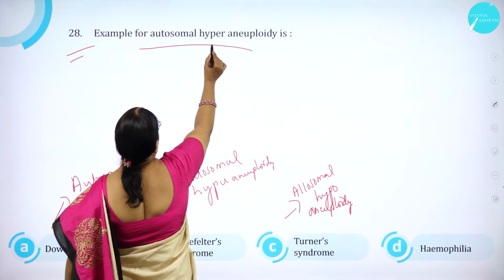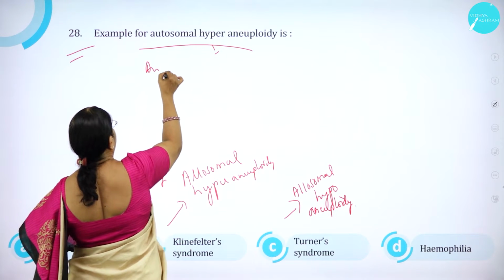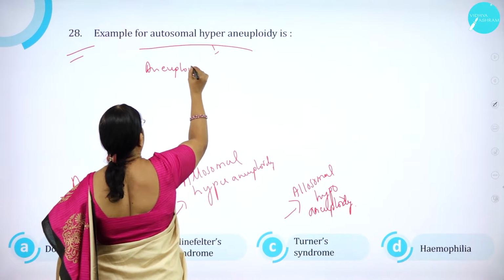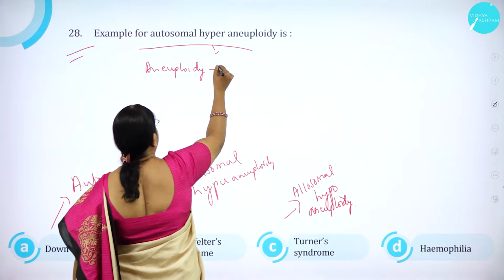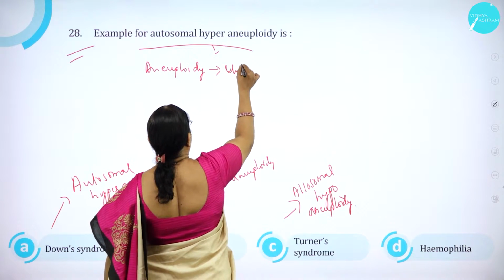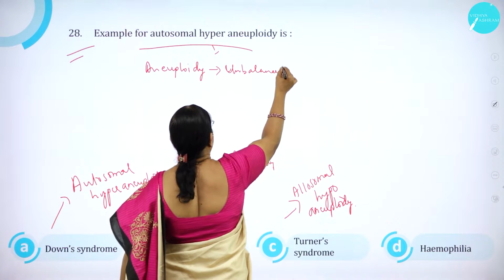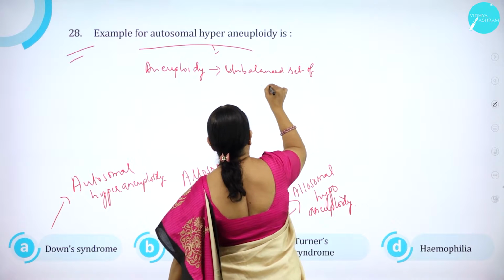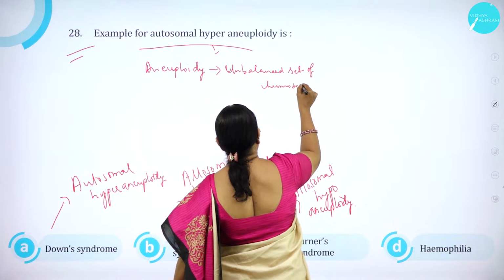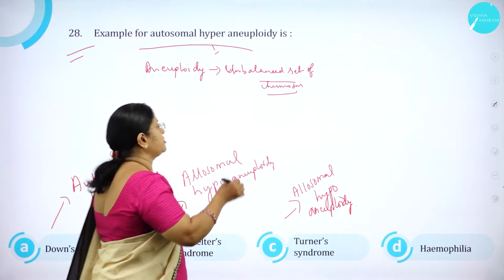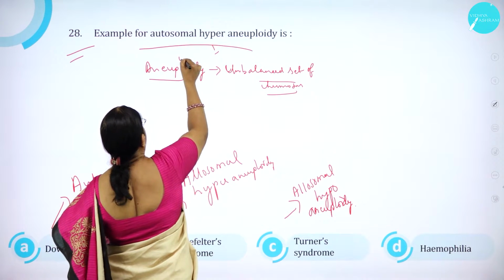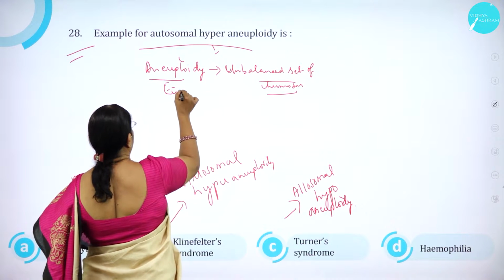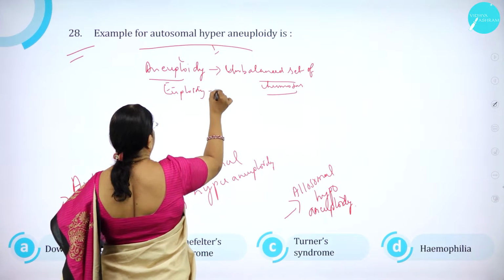Example for autosomal hyperaneuploidy. What do you mean by aneuploidy? Aneuploidy means an unbalanced set of chromosomes. A balanced set of chromosomes is called euploidy.